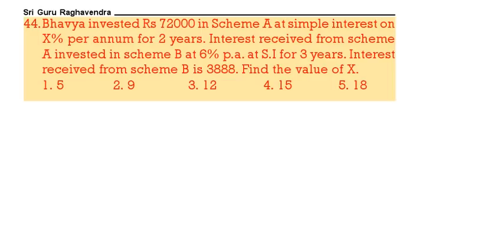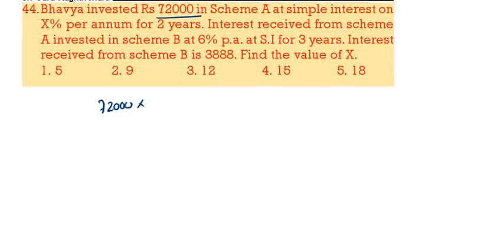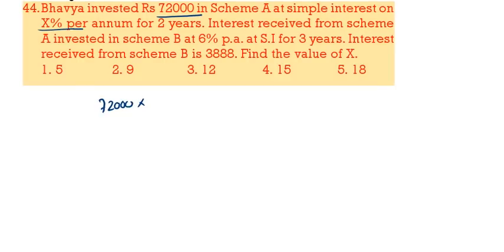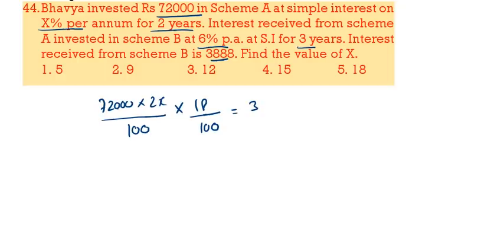So first Bhavya is investing 72,000 in scheme A at X% for 2 years. So total 2x by 100. She is going to get the interest 72,000 into 2x by 100. This is the interest received in A. Now this interest received is invested in scheme B. Now she is investing directly in scheme B. This total amount she is investing in scheme B at 6% for 3 years. That means 18 by 100. So that she is getting 3,888.